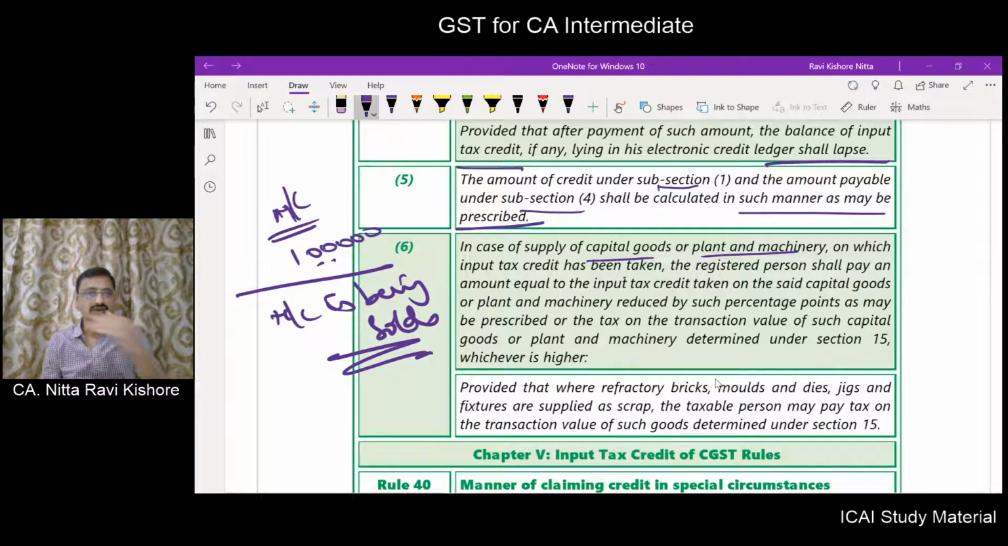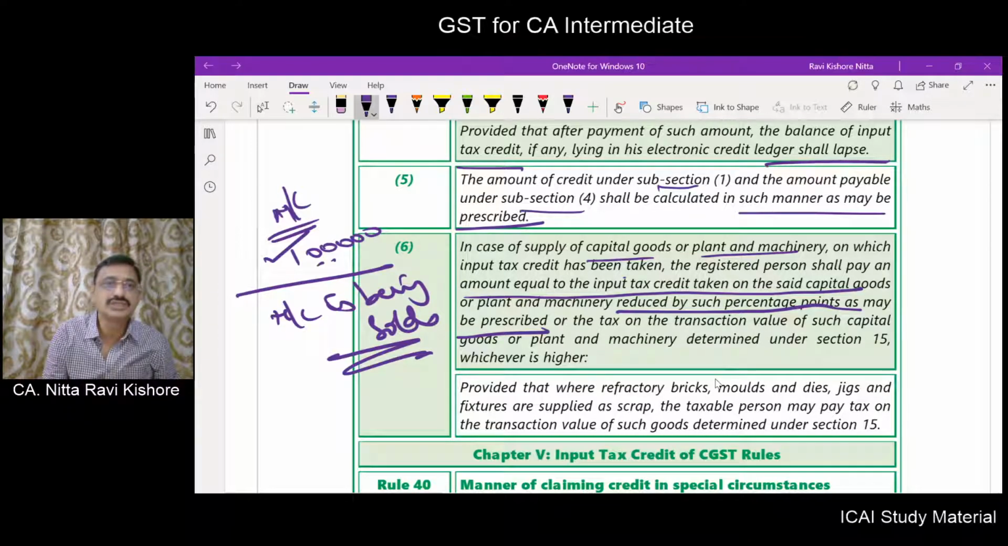Okay. Then what will happen? Then this fellow has to reverse, or first of all, he has to pay on the amount equivalent to the input tax credit taken on such capital goods, reduced by such a percentage points as may be prescribed. So what he has to do? He has availed 1 lakh credit.